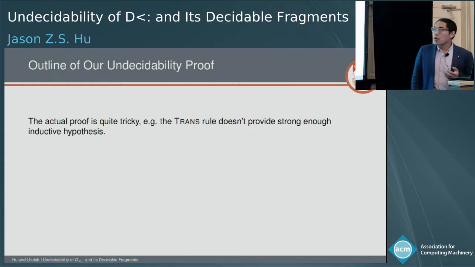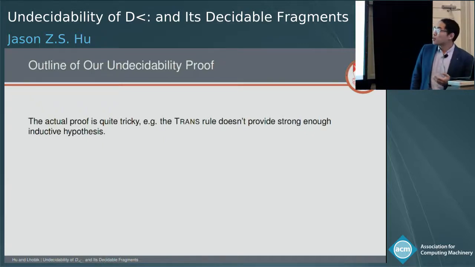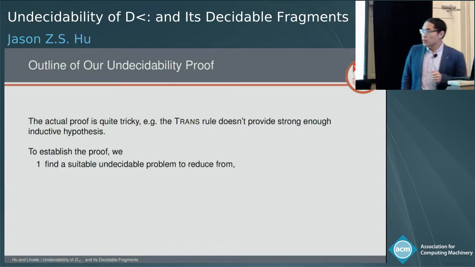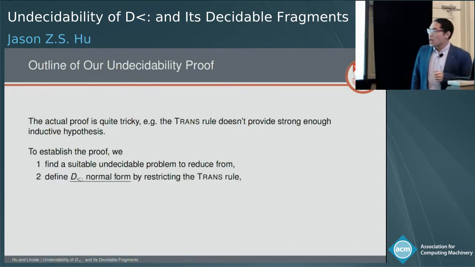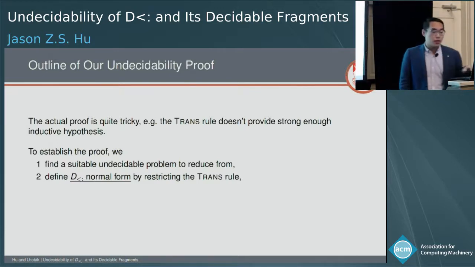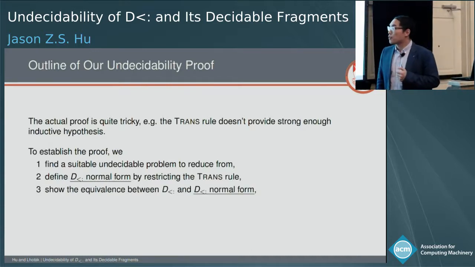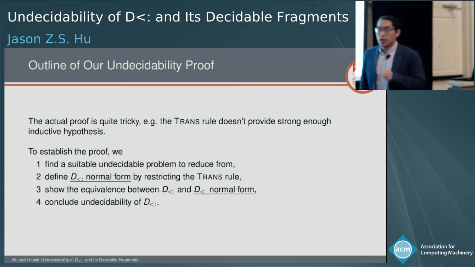So it might appear to some audience that the calculus looks moderate, so probably the undecidability proof should be fairly straightforward, but the actual proof is quite tricky. For example, the trans rule just doesn't provide a strong enough inductive hypothesis. So in order to actually establish the proof, in the first step, we need to find a suitable undecidable problem to reduce from. Secondly, we need to define an alternative definition of Dsub, called Dsub normal form, by restricting the trans rule. And then we have to show that these two definitions of Dsub are essentially equivalent. And then we conclude undecidability of Dsub via Dsub normal form.